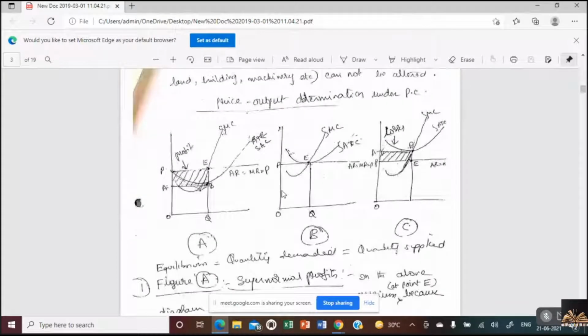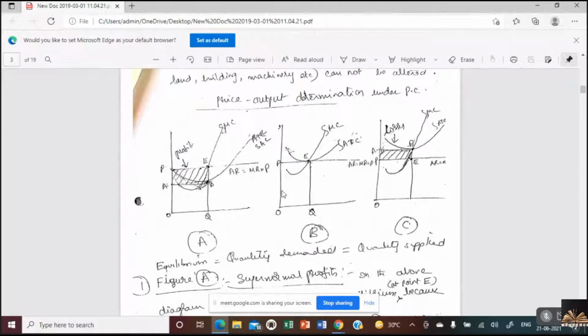So this is one more small concept in perfect competition. As per the JNTU syllabus you don't have it, but when it was MEFA, that is till 2016, there was also a concept of price and output determination under perfect competition. JNTU may ask anything, so remember what it is. It's just a small concept. Anyhow, I'll forward the PDF. So here, how are price and output determined?